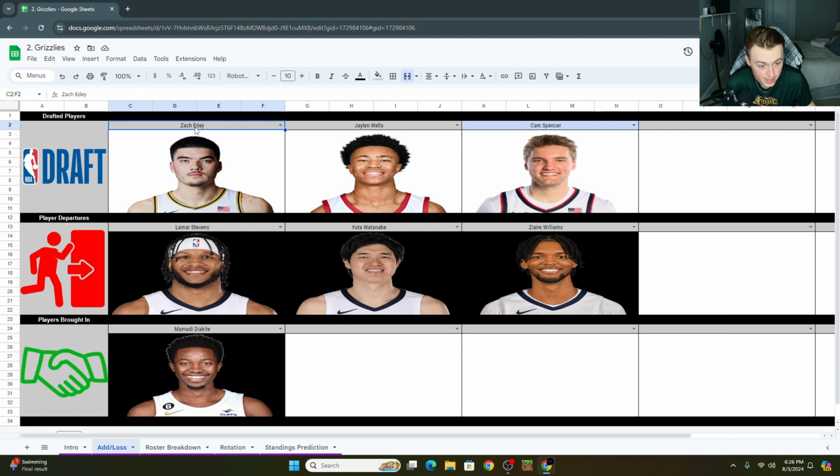If it were me, what I would have liked to have seen, which maybe was unrealistic, is that it would have been great if they could have found a way to move an Edey and another pick and Zaire Williams or something like that, and you go find yourself a better center that's a little bit more proven because you're trying to win some basketball games right now. But hey, maybe Zach Edey ends up being that guy and it doesn't matter anyway, right? But at the end of the day, you've got some holes on this team that we're not quite sure how they're going to fill yet.